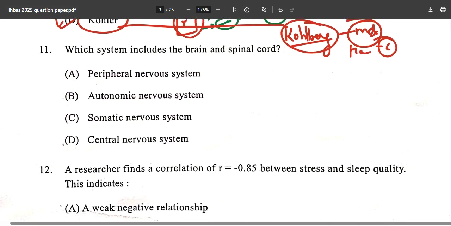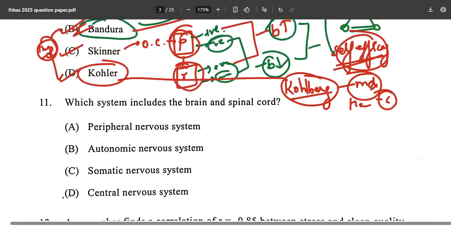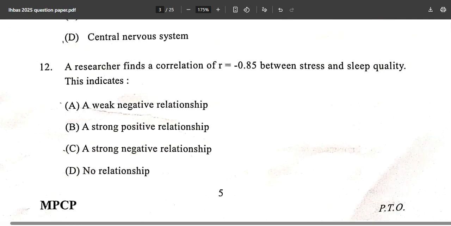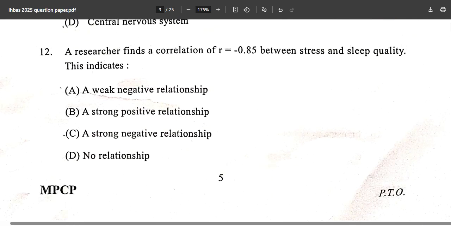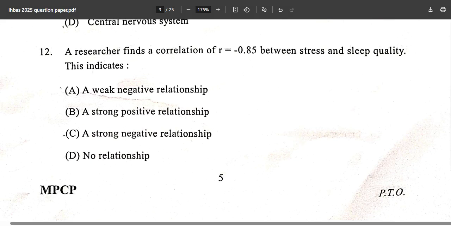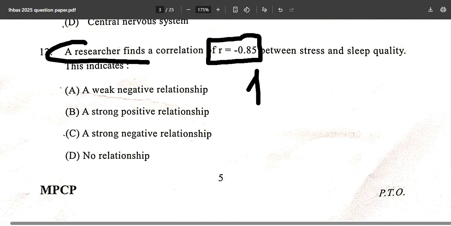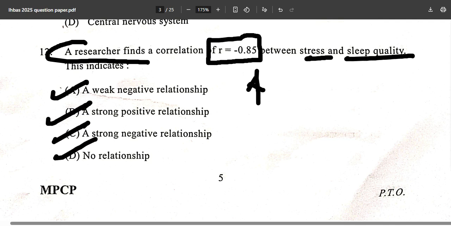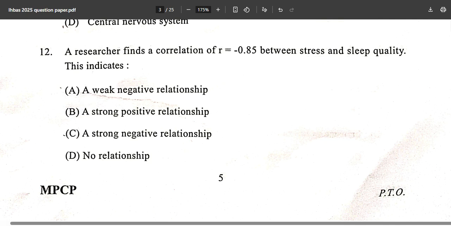And moving forward, researchers, just what you learn about the correlation. Once again, you will find a question on this particular topic in RML for sure, because they have allotted 15% for it. A researcher finds a correlation of r equals minus 0.85 between stress and sleep quality. What is it? A, B, C, D. What do you think is the correct answer over here?